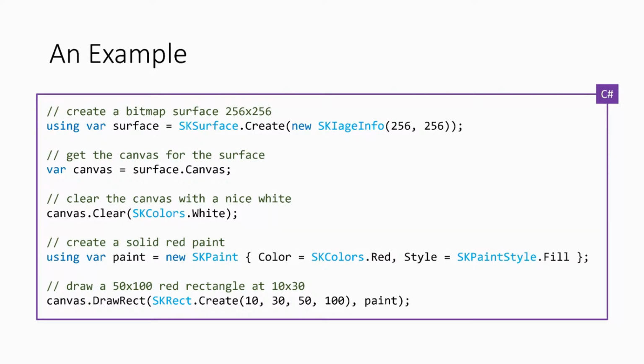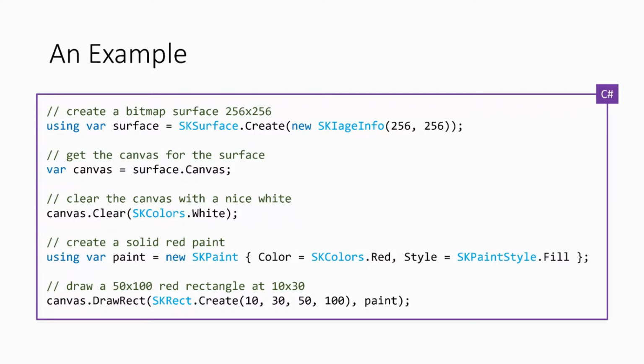As I said, we grab the canvas, and then the next 3 lines is us doing some drawing work. So the first thing you want to do when you get a canvas, who knows what was in memory? Could have been another picture. So we go ahead and we clear that. We zap it gone, nice white. And then, okay, we want to draw something. As I mentioned, we need a paint object. We go ahead and say, okay, I want a solid red square. So I create a new paint. I make it red. I make it a solid fill. And then the last line, you want to draw a rectangle. You pass in the bounds. SKRect is just a struct or a rectangle in normal drawing. It doesn't really do anything exciting, so it just defines the rectangle, and we pass in the paint.